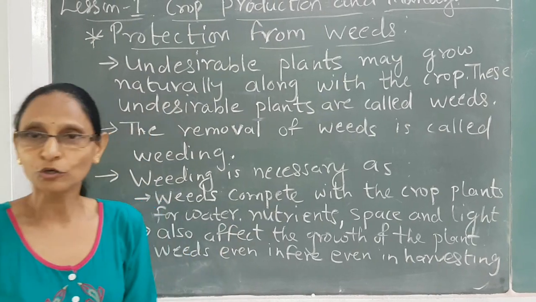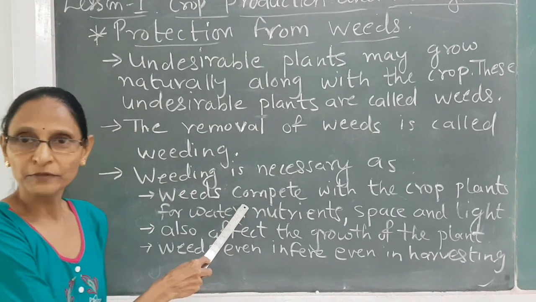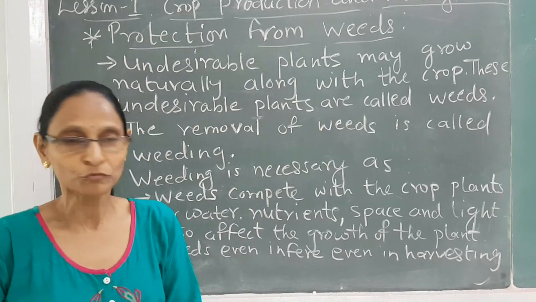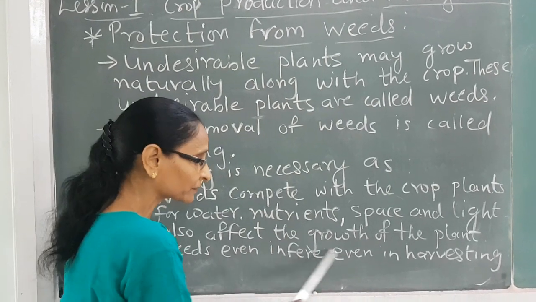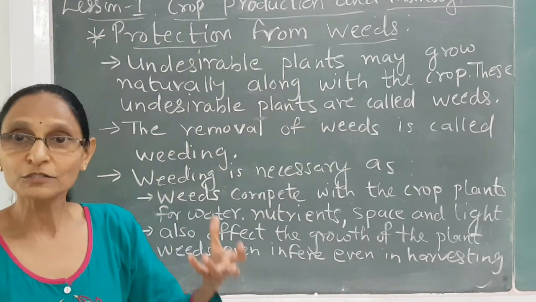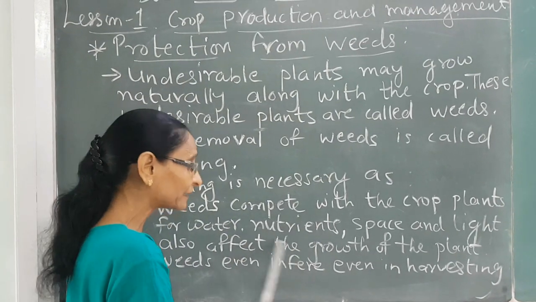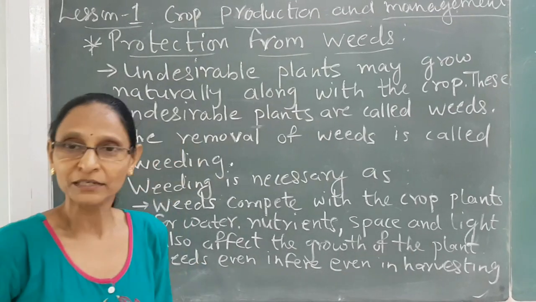Weeds also affect the growth of the plant. How will they affect the growth of the plant? As they are sharing water, it will naturally affect the main crop because it will not get sufficient water. They are also sharing nutrients. So again it will affect the growth of the plant, because those nutrients were meant for the main crop. But they are sharing them. So the growth of that crop will be affected.